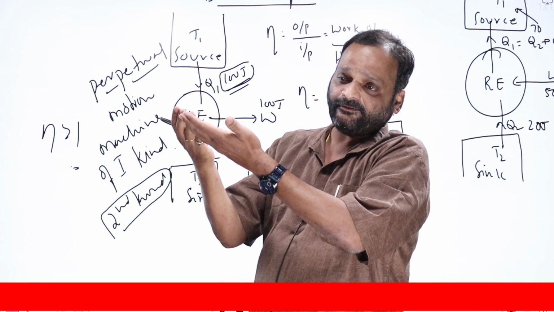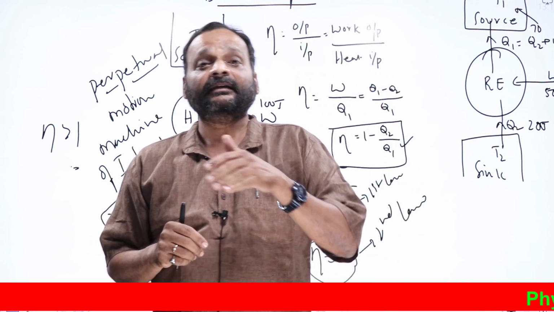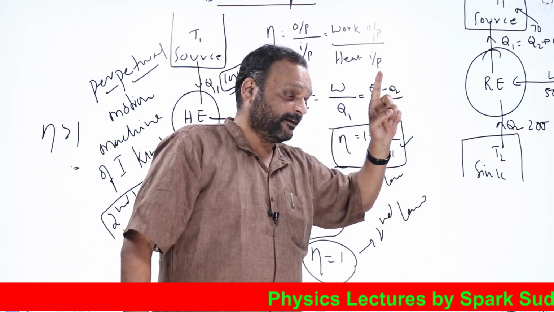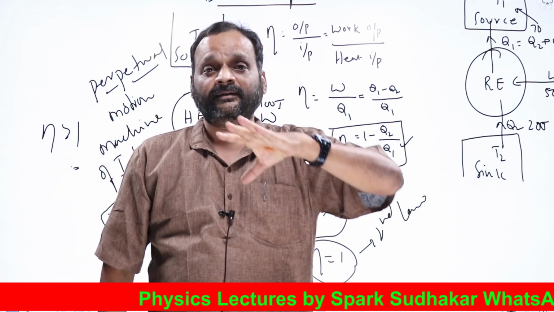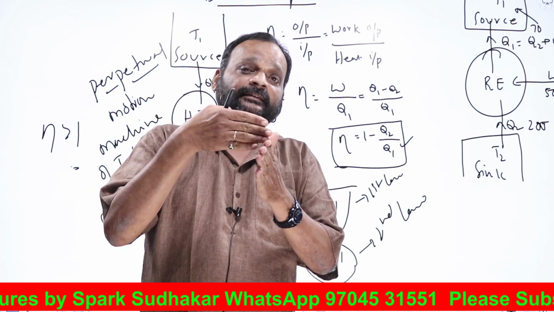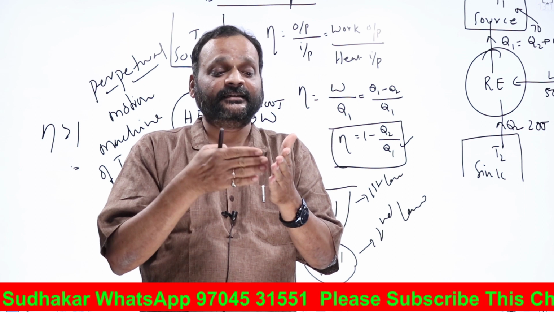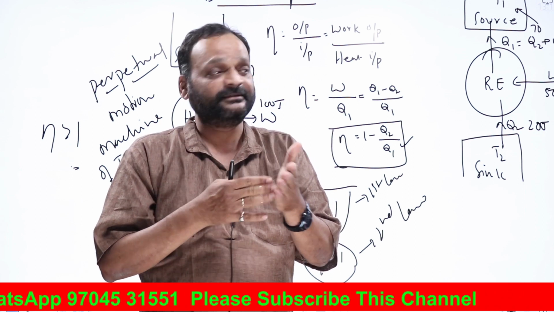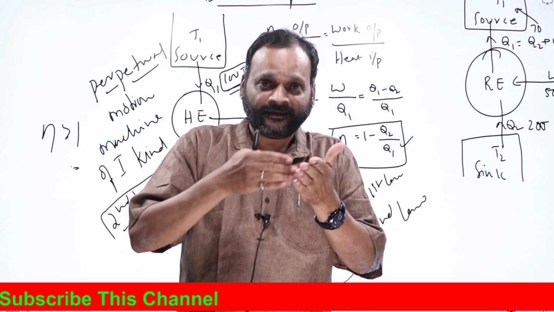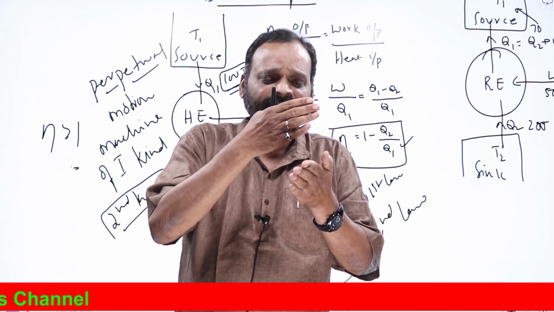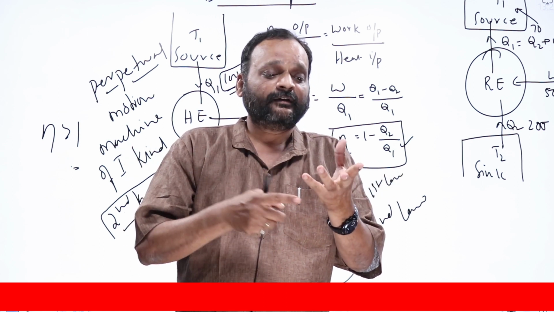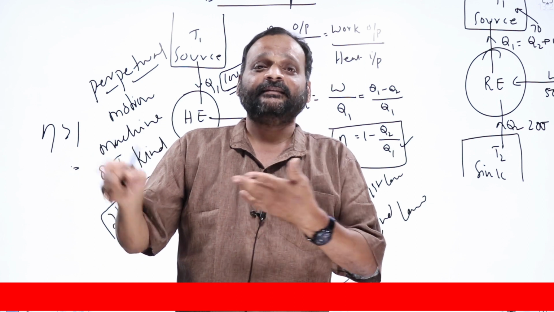One more scientist, Clausius, has given another statement for the second law in terms of a refrigerator. Later on Clausius introduced a new concept called entropy, a new term in physics, and in terms of entropy he interpreted the second law of thermodynamics. There are two statements for the second law by Clausius: one is based on the refrigerator, the other is based on entropy. Though there are different statements for the second law, all statements ultimately lead to the same fact. If they look different, but you violate one statement, you are automatically violating the other statement also.